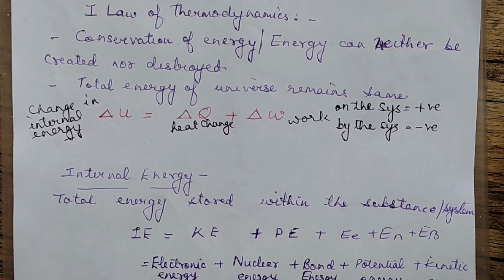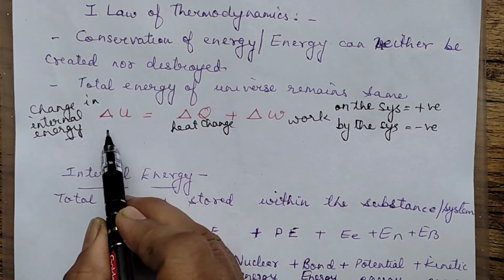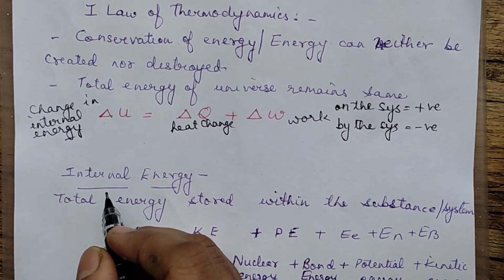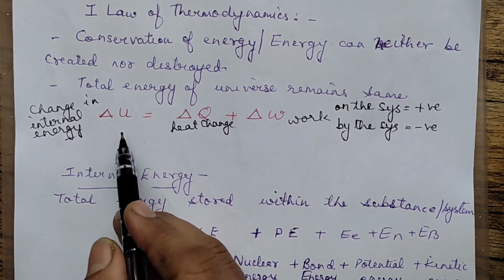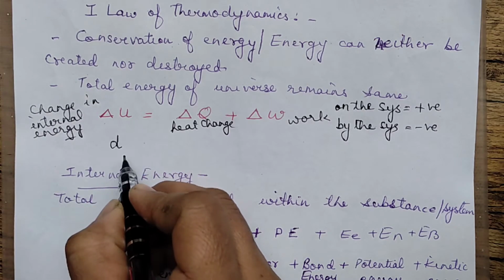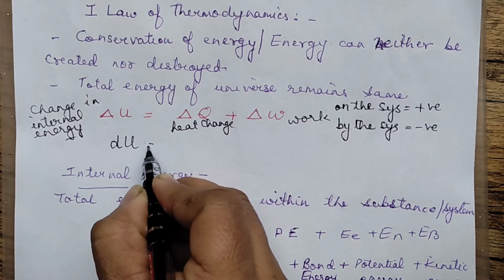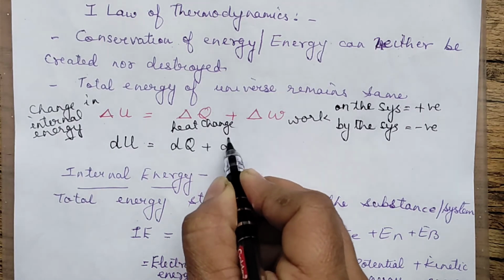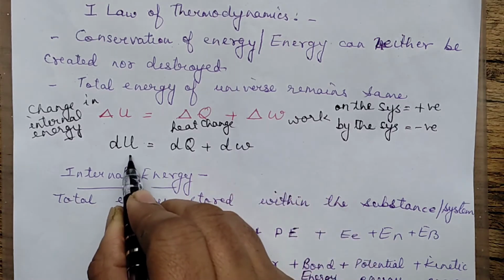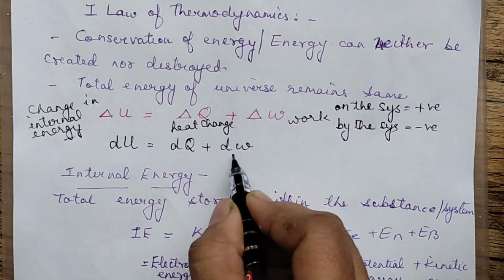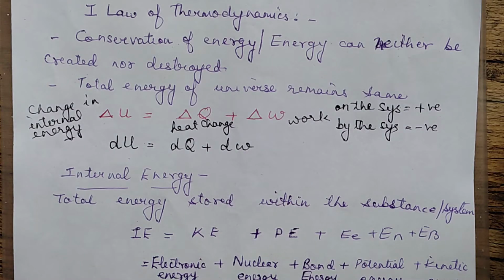Another thing here: this delta means a comparatively larger change. If we are talking about small changes in the internal energy, heat or work, we will represent them with d, the differential form. So dU is equal to the small change in terms of Q and in terms of the work done. The small change in internal energy is equal to the small change in the heat plus the work.